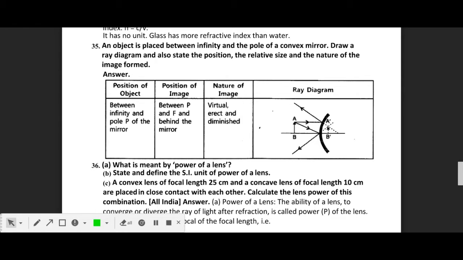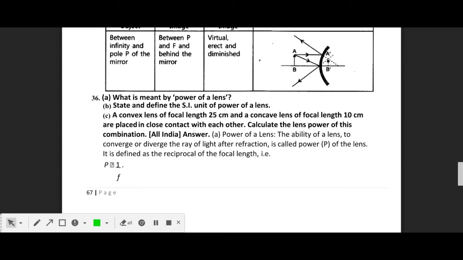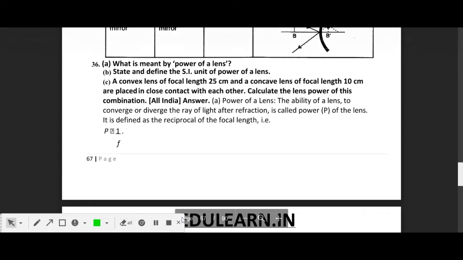So this ray we have to extend at the back of the mirror where both the rays will intersect. That is at this point, so there the image will be formed, which is denoted by A dash and B dash, right? Okay, a virtual, erect and diminished image will be there. As you can observe, this image is of smaller size than the object and it's virtual and erect also. So what is meant by power of a lens?